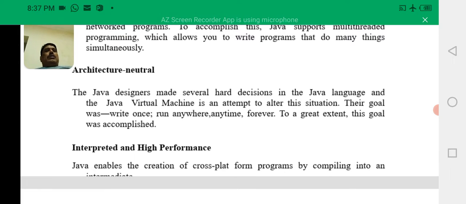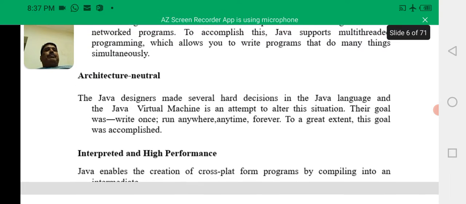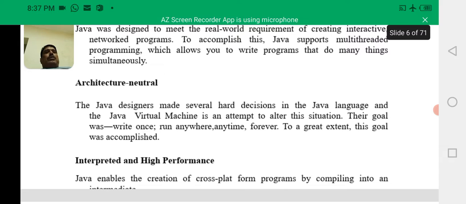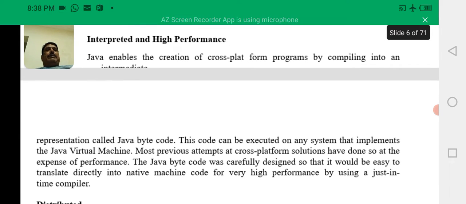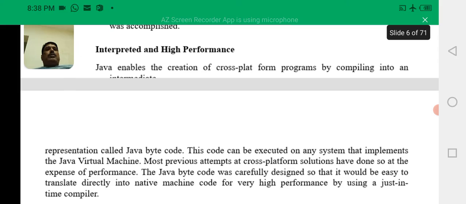The Java virtual machine is installed in almost all the platforms. So a program written on any platform can be executed on any platform. That is why it is architecture neutral. And Java is easily interpreted and cross-platform by compiling into an intermediate representation called Java bytecode.